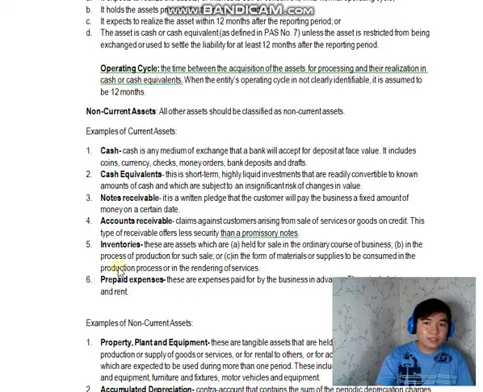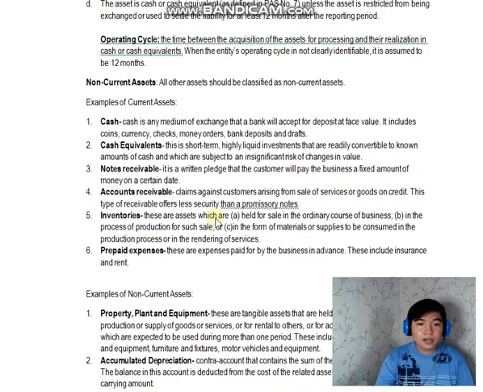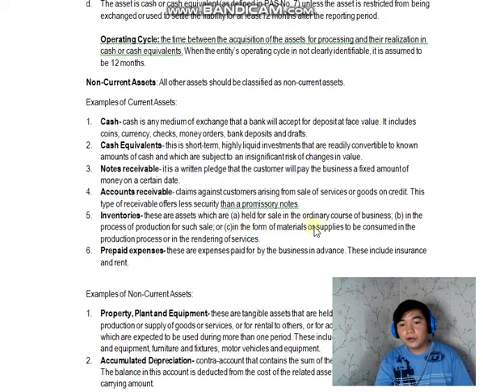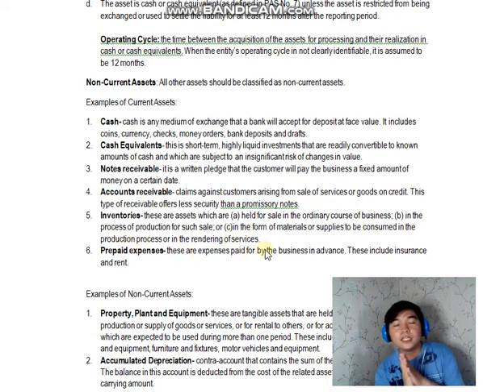Okay? Number 5, inventories. These are assets which are held for sale in the ordinary course of business, in the process of production for such sale, in the form of materials or supplies to be consumed in the production process or in the rendering of services. Ang tinutukoy lamang sa inventories, when we say inventory sa merchandising business, ito yung mga binibenta mo in the ordinary course of business, yung mga binibenta mo sa customer mo.